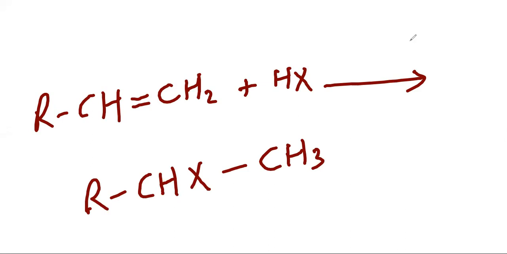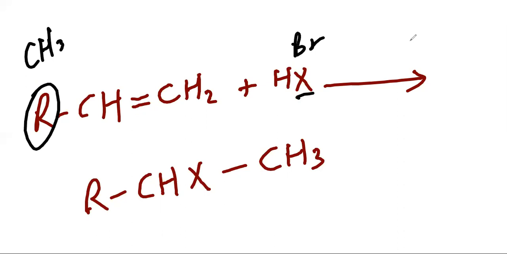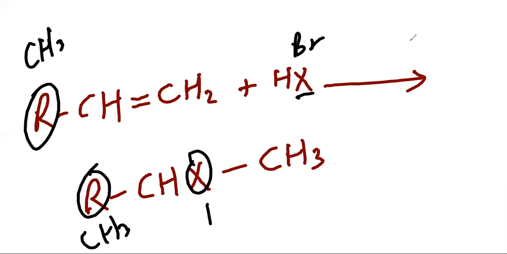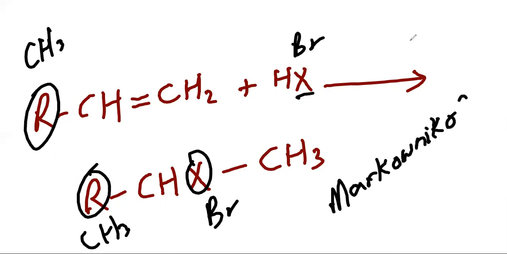You use CH3 as a radical here and Br as a halogen here. So here it will be CH3 and here it will be Br, and that's the reaction. This reaction is known as Markovnikov rule. M-A-R-K-O-V-N-I-K-O-V rule.